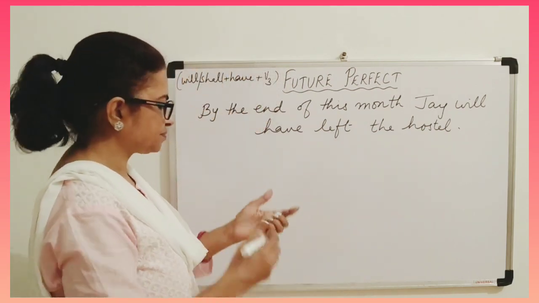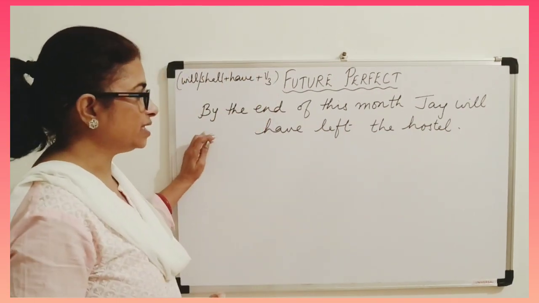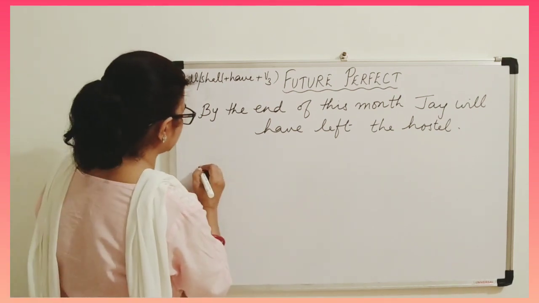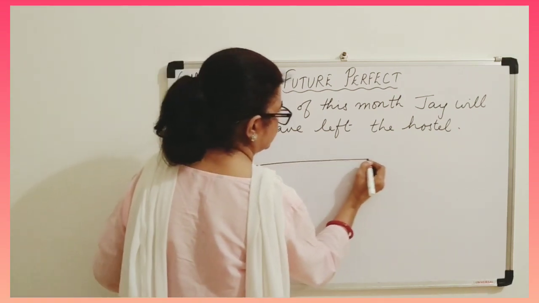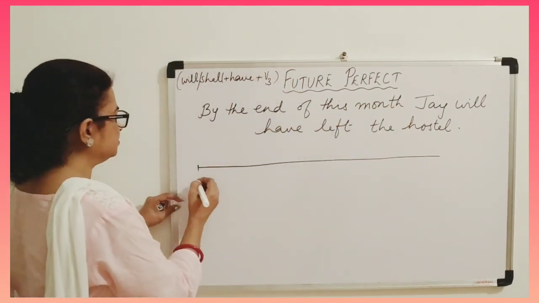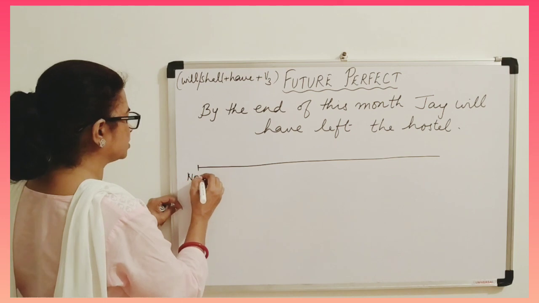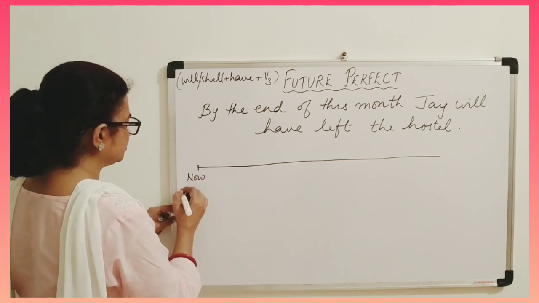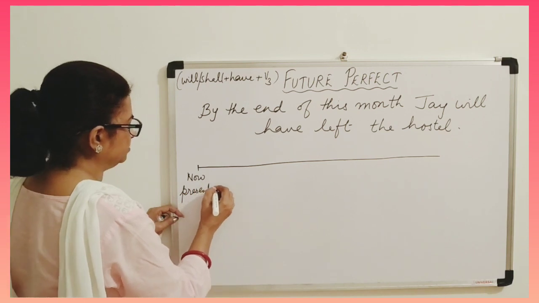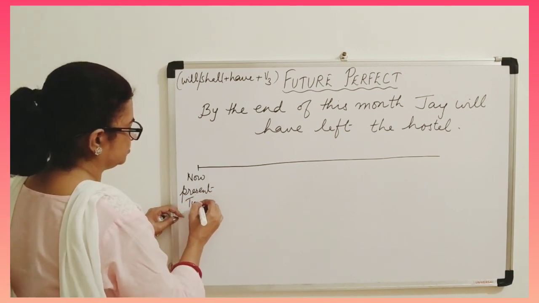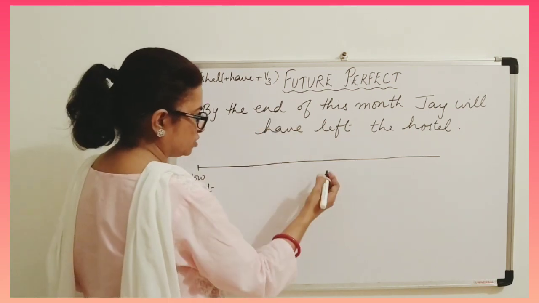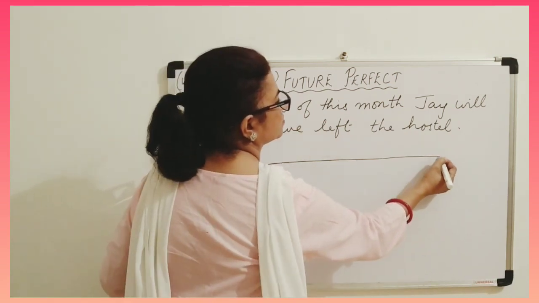Okay, so now let us try and understand this by timeline. See, this is the timeline here. This is the present time, or time of speaking. Now in future, so this is the future time.